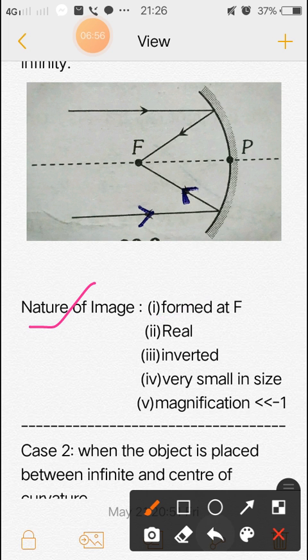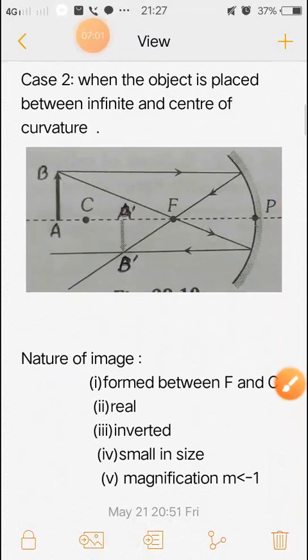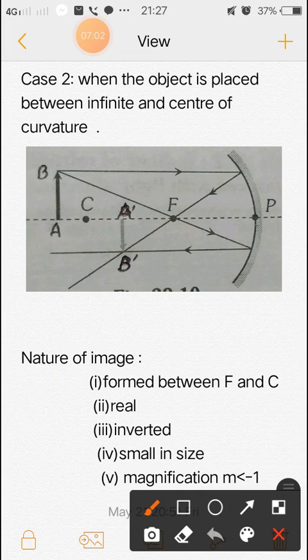Now the second case is when the object is placed between infinity and the center of curvature.